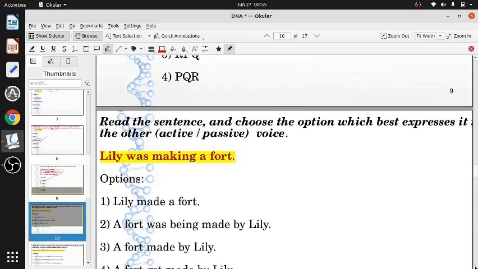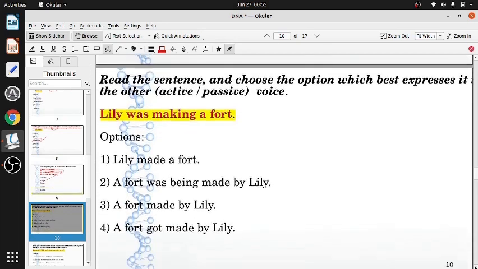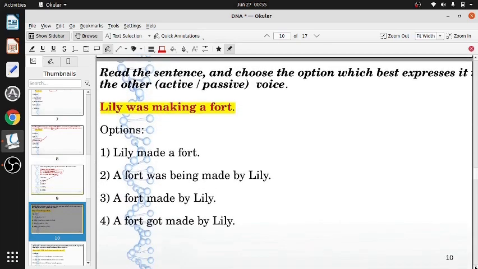Now again we have, read the sentence and choose the option which best expresses it in the other active or passive voice. Means if it is active voice, you have to make it passive voice. If it is passive voice, you have to make it active voice. And options are given, which is the correct form when you change the voice. If you are making active to passive or passive to active, which would be the correct one?